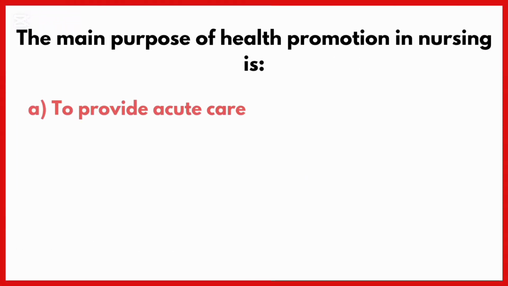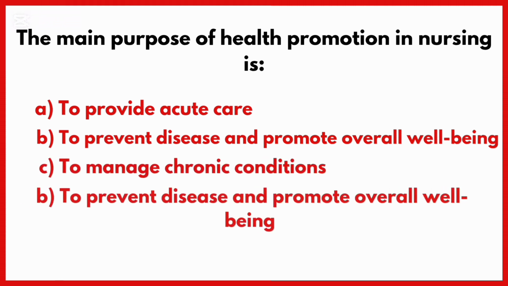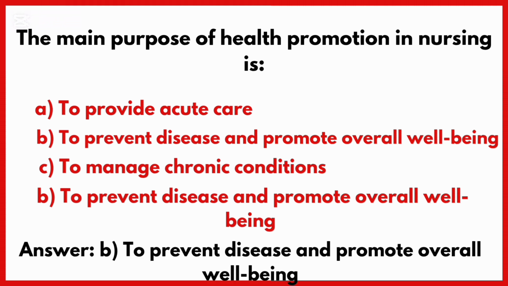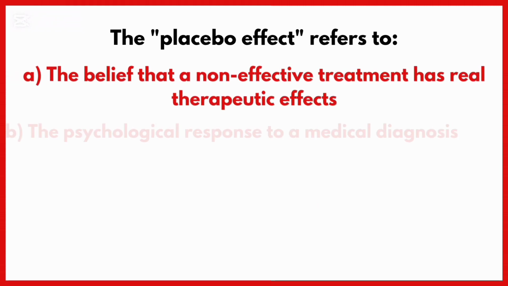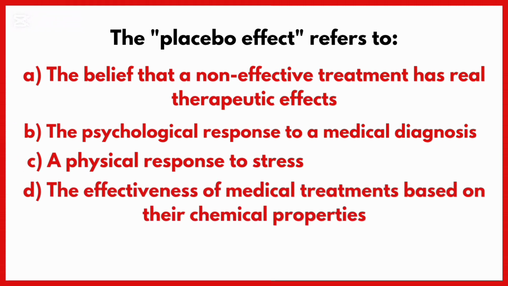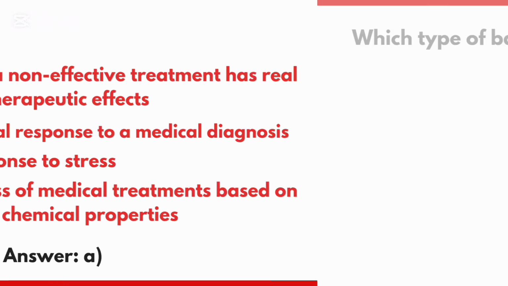The main purpose of health promotion in nursing is. Correct answer is option B, to prevent disease and promote overall well-being. The placebo effect refers to. Correct answer is option A, the belief that a non-effective treatment has real therapeutic effect.